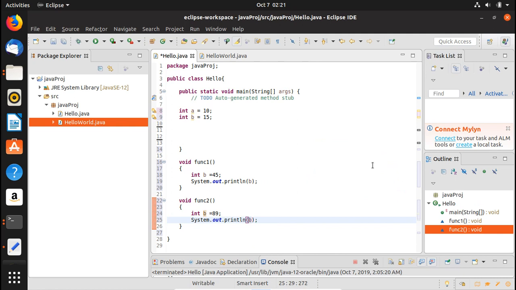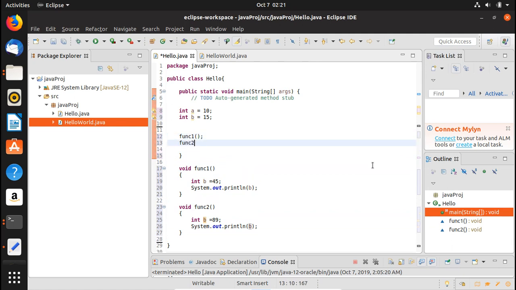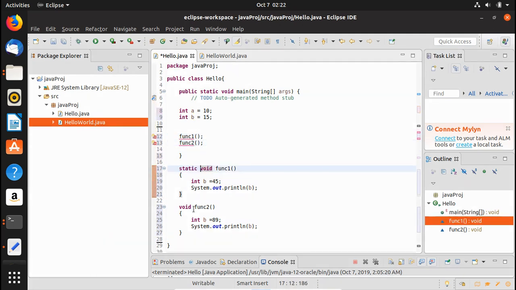In here we're gonna print out b again, and now we are going to call these. So we call function 1 here, and then we call function 2 here. Let's create them as static functions.